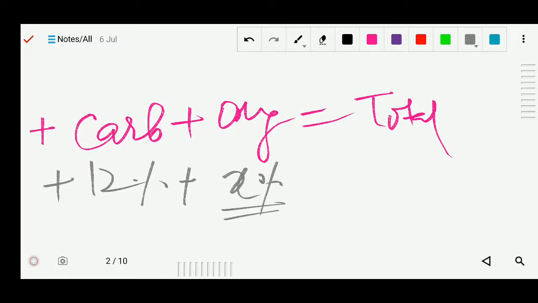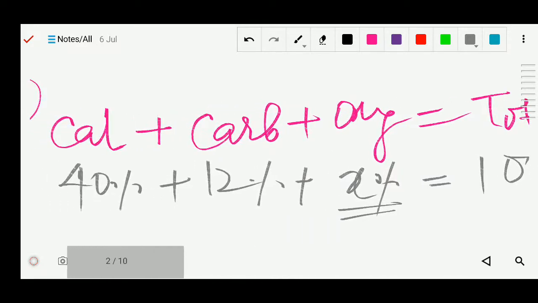We just assume it is x. And what is the total? As we know, in percentage it is always 100%. When we are talking about percentage, it means 100% as a whole. In fraction, the total is 1, and in the case of percentage, 100%.